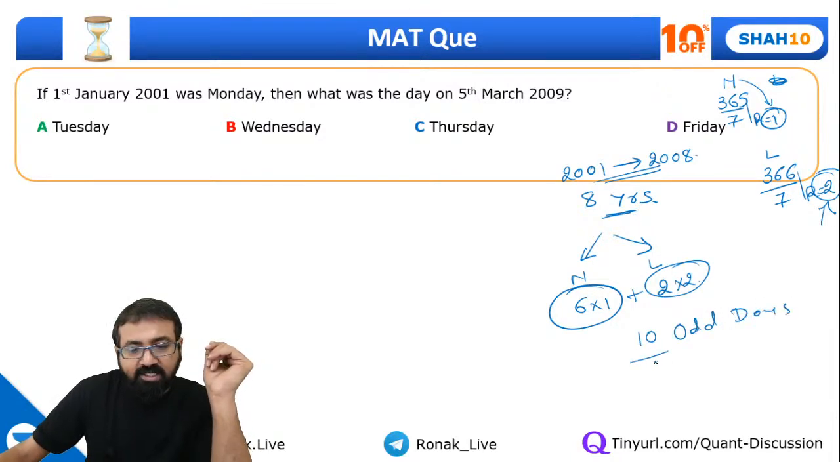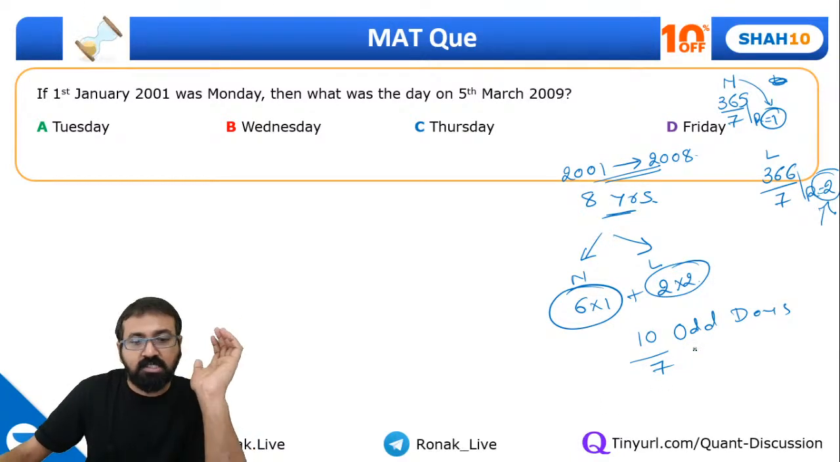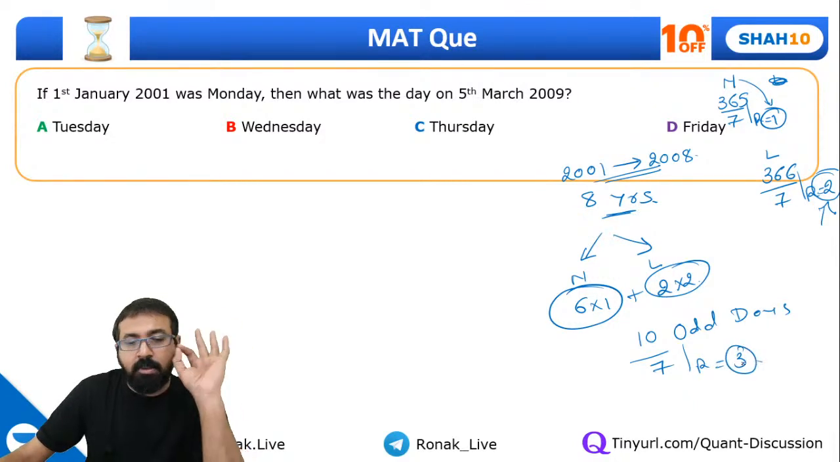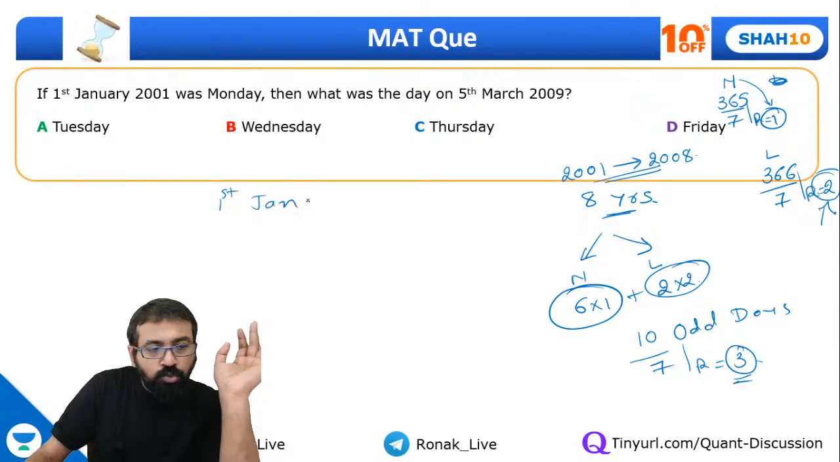Now divide this 10 again by 7, because an odd day will be something from 0 to 6. So divide it by 7, and you will get remainder 3. Just remember this part. What I'm trying to tell you is, if 1st Jan 2001, remember this, understand this point.